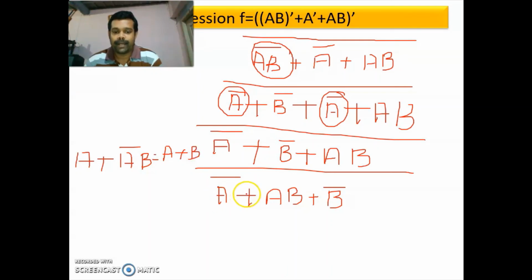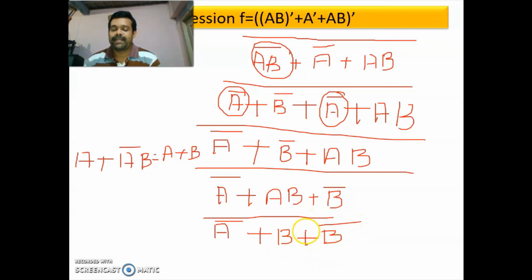Similarly, A bar plus A B is equal to A bar plus B, plus B bar. What is B plus B bar? B plus B bar is 1. So (A bar plus 1) the whole bar. What is 1 plus A? 1 plus A is 1.